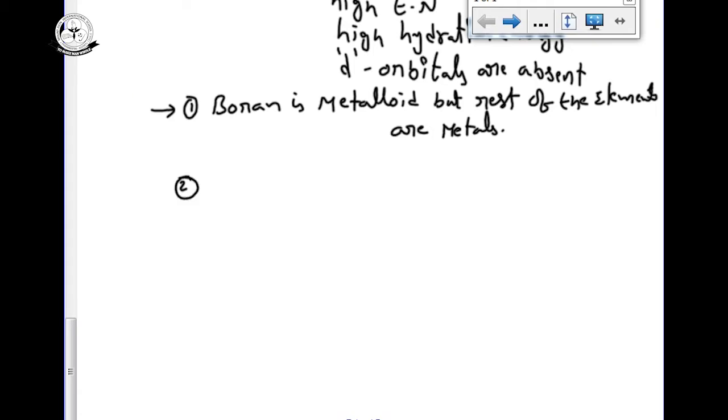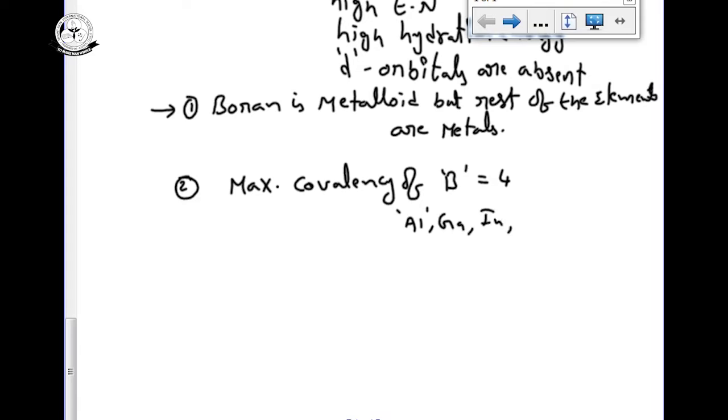Covalency: the maximum covalency of boron is 4, but the rest of the elements like aluminum, gallium, indium, and thallium can show a maximum covalency of 6.